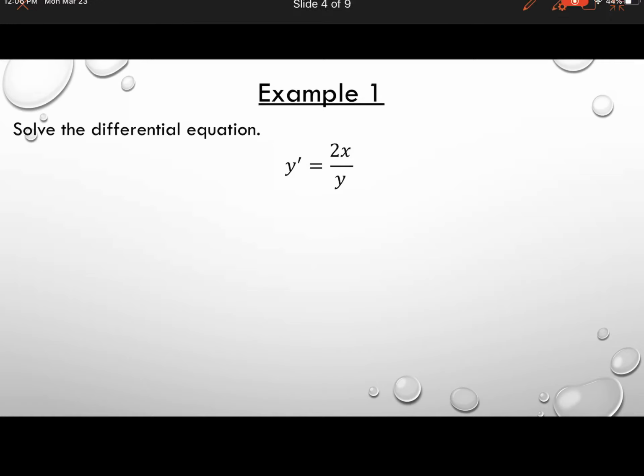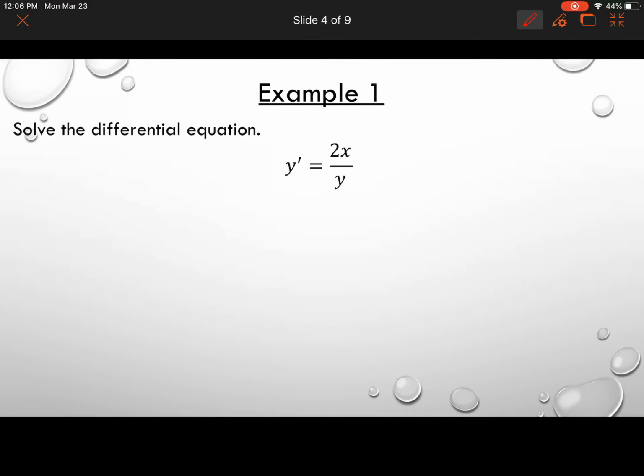Once again, we're going to separate the variables accordingly. First off the bat, you'll see that this is written as y prime is equal to 2x over y. So I'm going to rewrite it as dy over dx is equal to 2x over y, because remember, dy over dx is just the derivative of y with respect to x, and y prime is just another notation we use to represent the derivative of y. At this point, we're going to be separating the x and y variables.